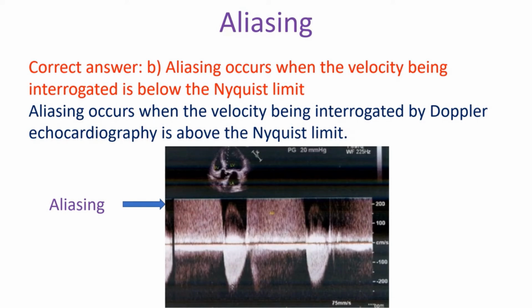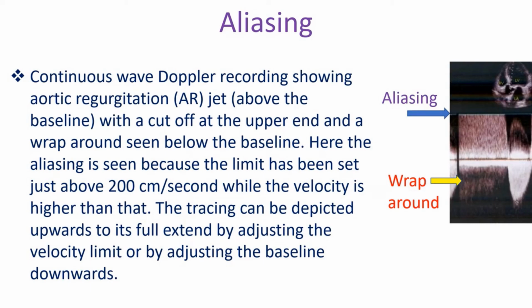Aliasing occurs when the velocity being interrogated by Doppler echocardiography is above the Nyquist limit. Continuous wave Doppler recording showing aortic regurgitation (AR) jet above the baseline with a cutoff at the upper end and a wraparound seen below the baseline. Here the aliasing is seen because the limit has been set at just about 200 cm per second while the velocity is higher than that. The tracing can be depicted upwards to its full extent by adjusting the velocity limit or by adjusting the baseline downwards.